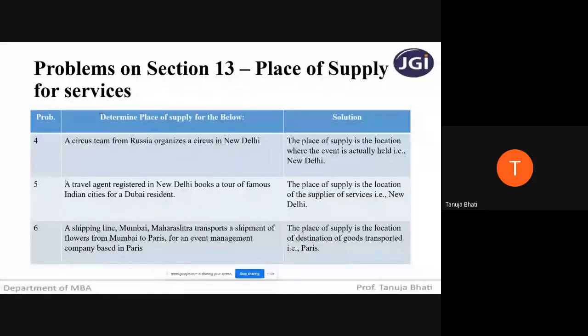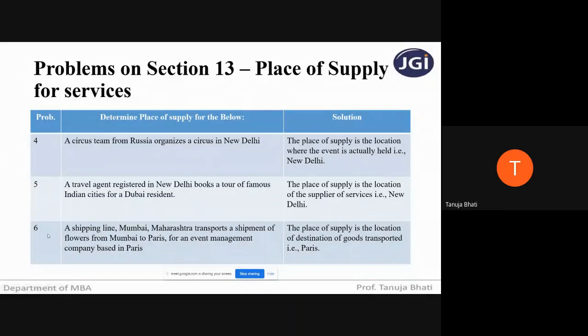The service provider is registered in New Delhi, and he is conducting a tour in India for a Dubai resident. So what is going to be the place of supply? It is going to be the place where the service provider is located, that is New Delhi. Is this clear, students? Yes, ma'am.